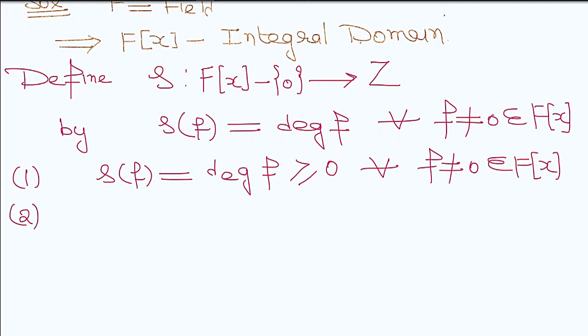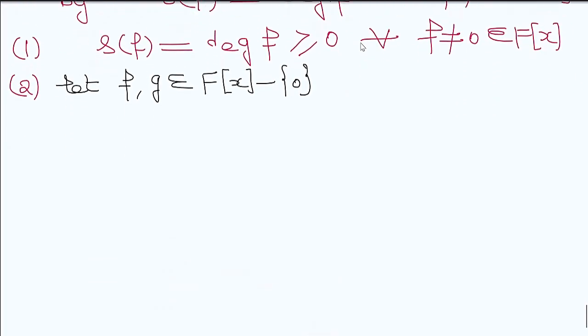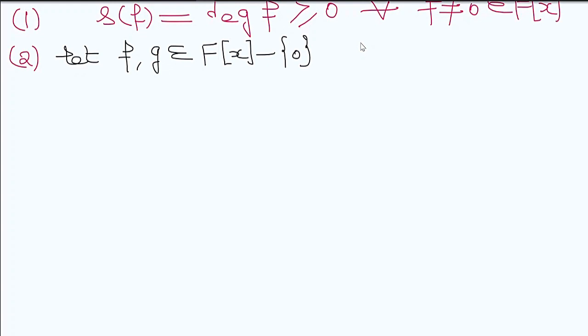What is property number 2? For property 2, let me take f and g, elements belonging to F[x] minus 0, so they are non-zero polynomials.